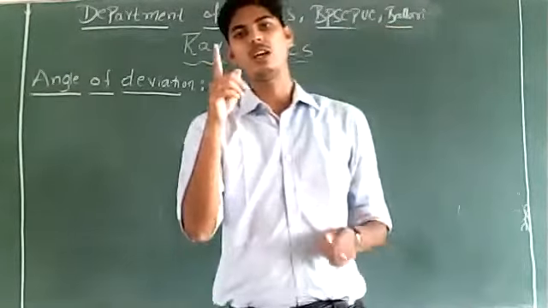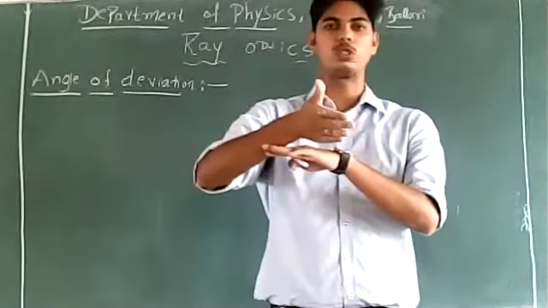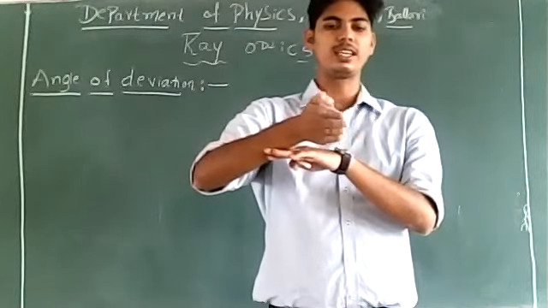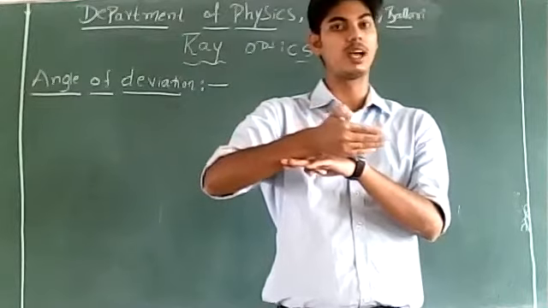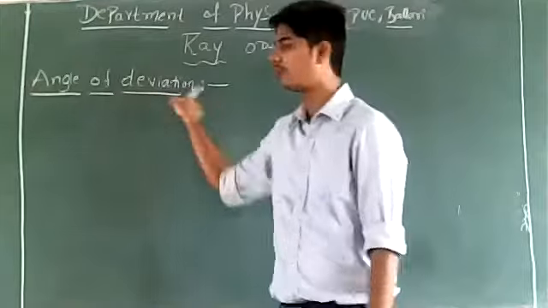Whenever a ray of light travels from a rarer to a denser medium, it doesn't pass along its original path. Instead, it gets deviated, it gets bent from its original path. How much it deviated or bent must be calculated, right? That is nothing but the angle of deviation.